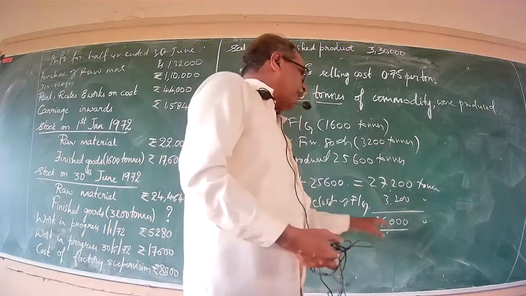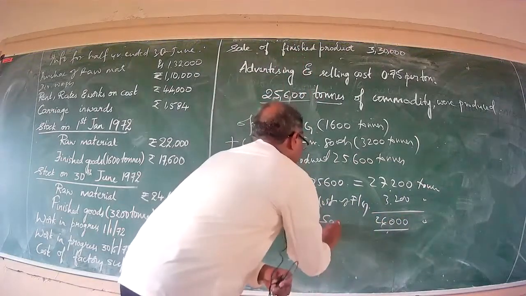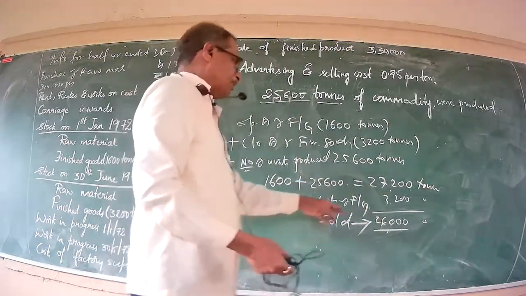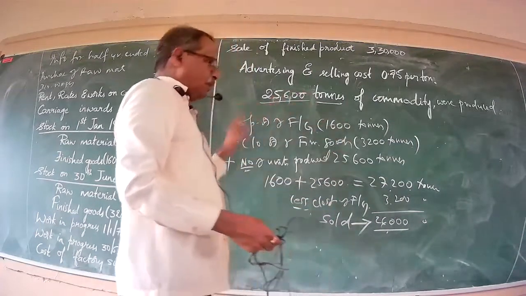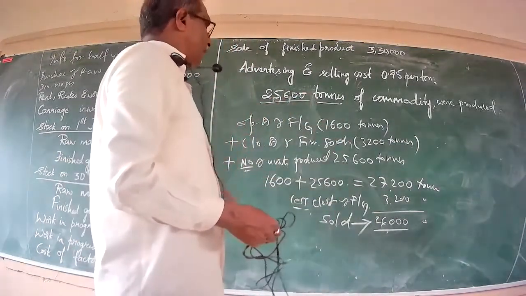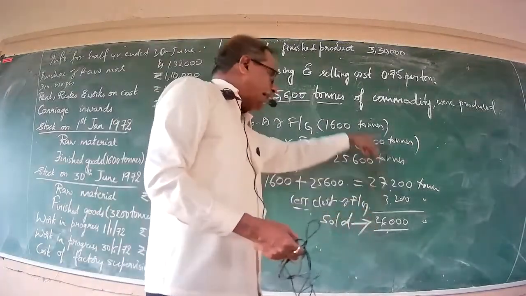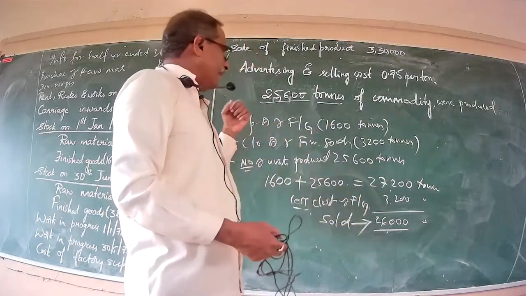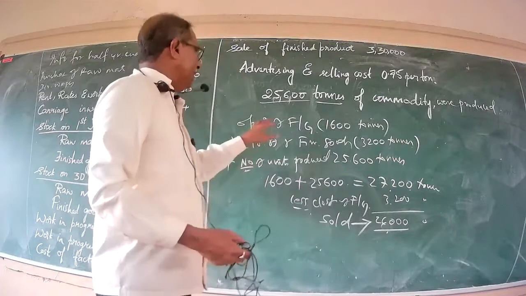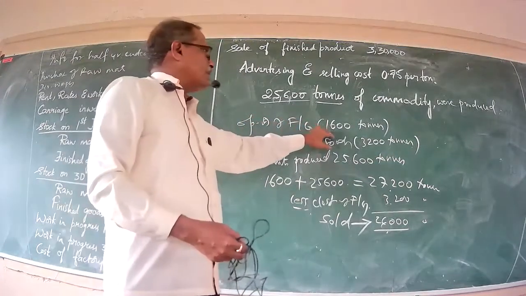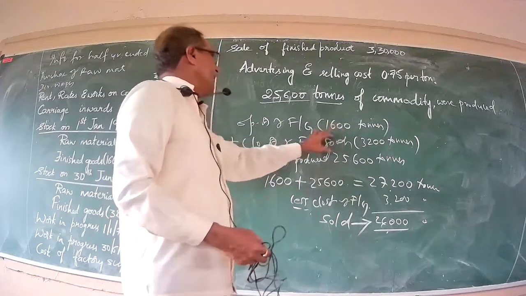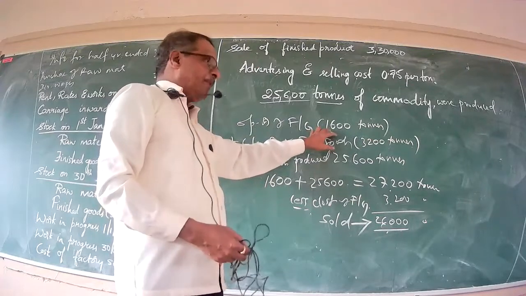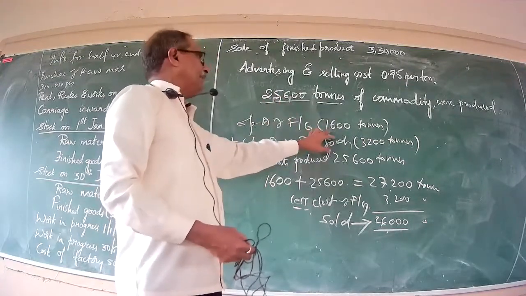The balancing 24,000 tons will definitely be the total quantity sold out. Now, the most crucial aspect in the preparation of a cost sheet is that if you wrongly calculate the total number of units sold, your solution will never become right. To repeat, opening stock of finished goods stood at 1,600 tons. The cost sheet pertaining to the opening stock of finished goods would have been prepared during the preceding year or previous periodicity only.